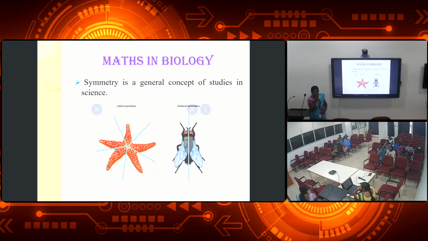Next, maths and biology. For example, symmetry is fully based on mathematics, and the symmetry concept is used in biology. For example, we divide a starfish into 5. That is radial symmetry. If we divide an insect into 2, it is bilateral symmetry. Therefore, it also depends on mathematics.